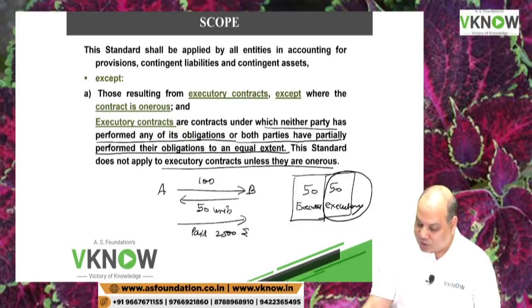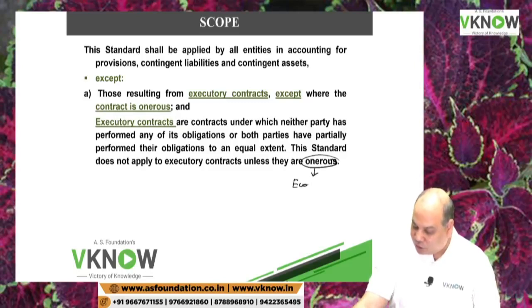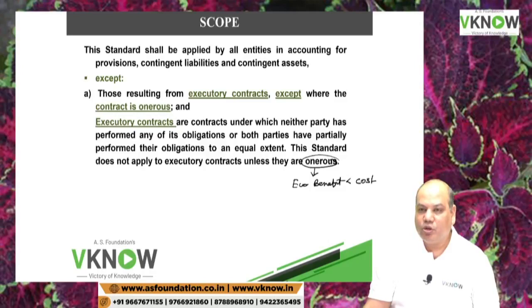Now what is onerous? I will explain briefly, then we will take questions later. Onerous means economic benefit is less than cost. Economic cost is more, economic benefit is less. So you will say, how is it possible?